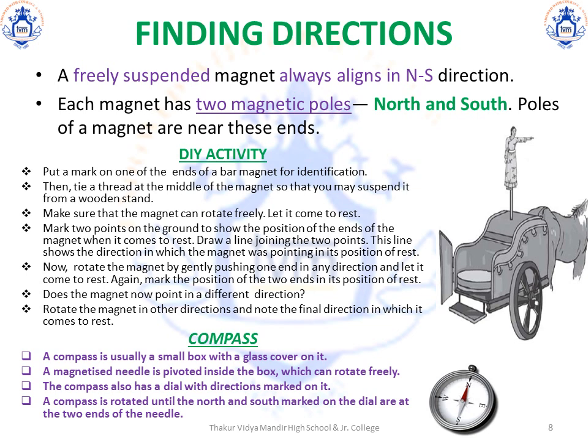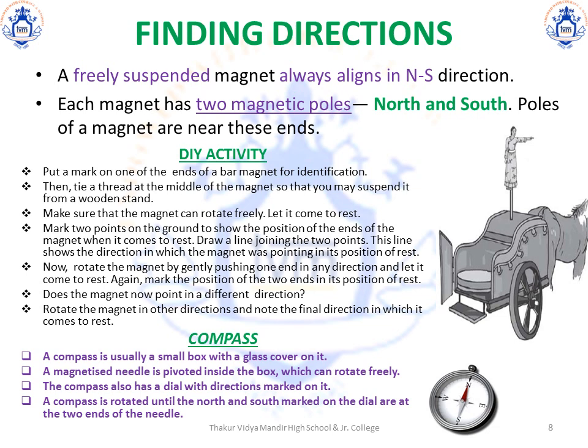Does the magnet point in a different direction? Rotate the magnet in other directions and note the final direction in which the magnet comes to rest. You will note that it will always end up stopping in the same direction. You can use the position of the sun or a compass to check it. The alignment will always be in the north-south direction.